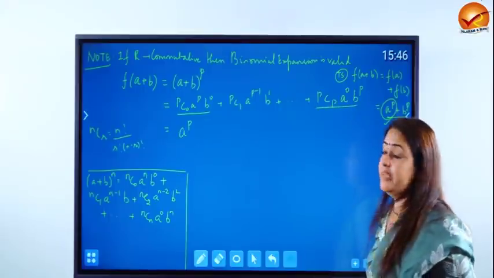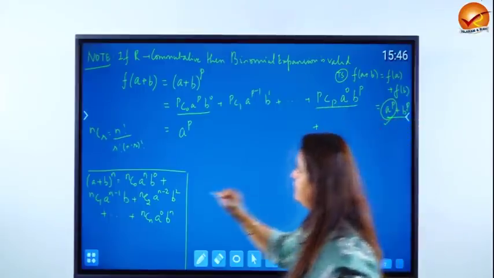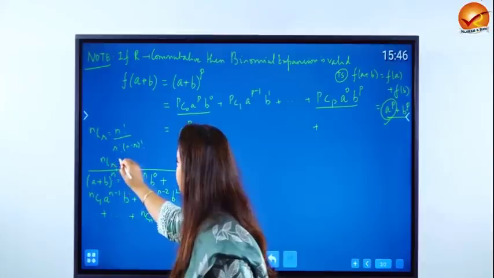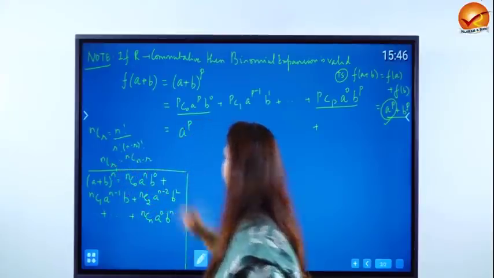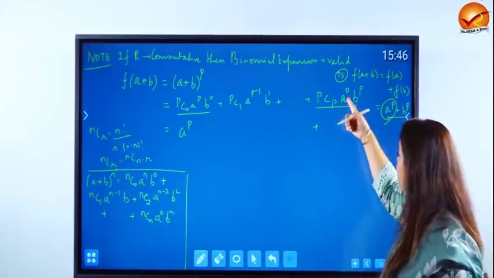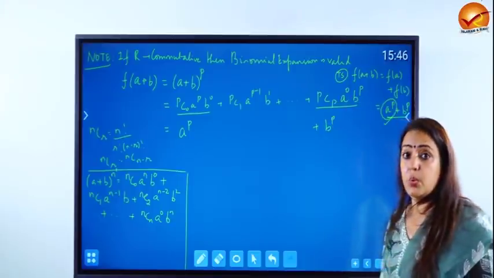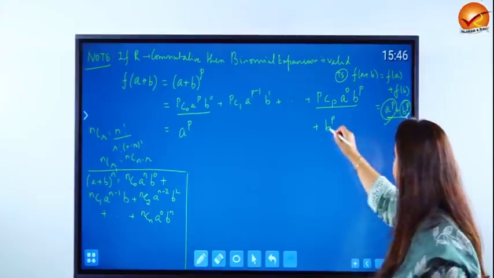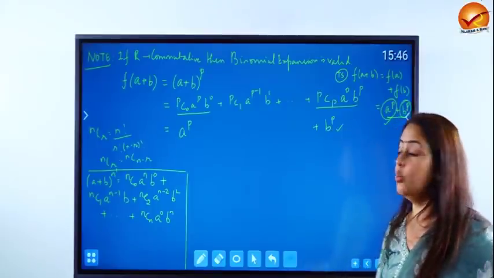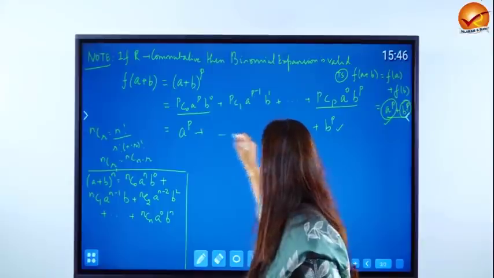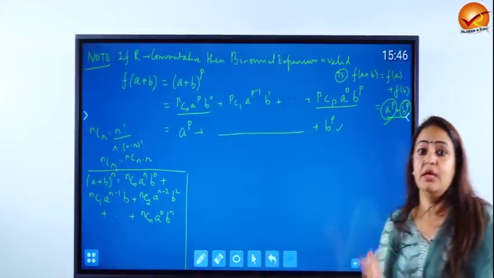Here, PCP is also 1. By the way, NCR is the same as NC(n minus r). So PCP is also 1. A to the power 0 is 1. So this just gives you b to the power p, which magically is the second term that we wanted in the picture. So what we don't want is the remaining terms, but you can't wish them away.